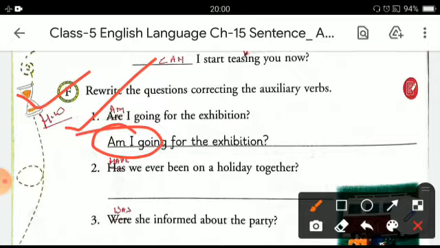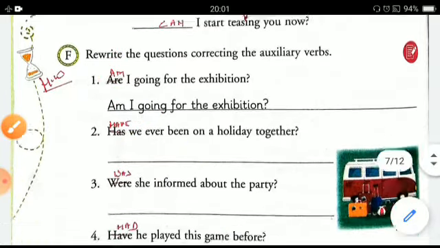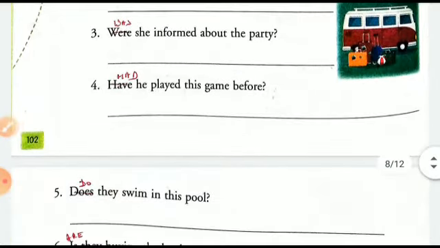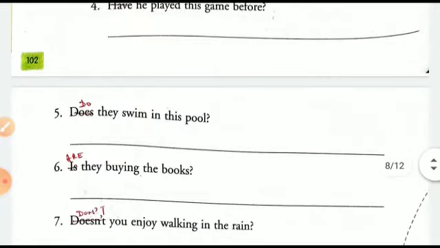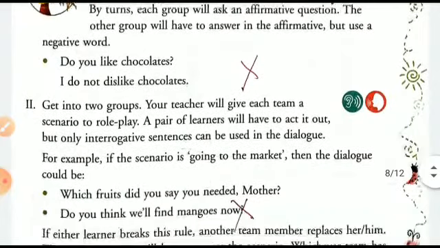In this way, you have to do the correction in the second sentence also, where the incorrect auxiliary is used. Has we ever been on a holiday together? You have to remove this has from here and you have to add have. Have we ever been on a holiday together? So in this way, you have to make corrections in all these sentences that have incorrect auxiliary words in them. Now let's move on to the next.